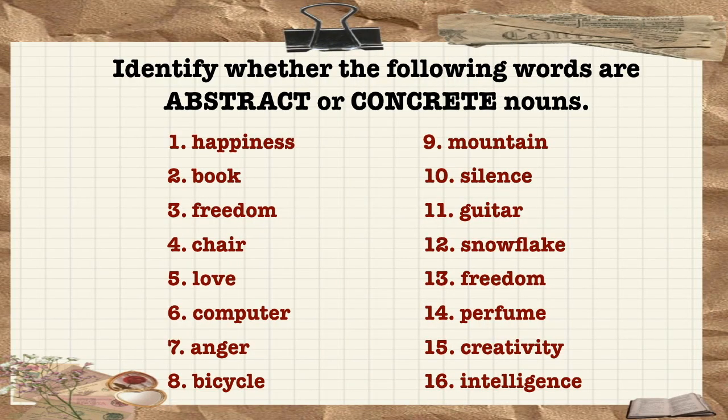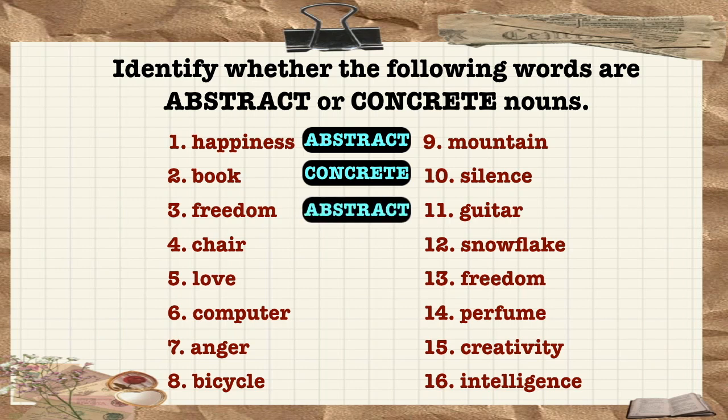Identify whether the following words are abstract or concrete nouns. The first word is happiness. It is an intangible concept, making it an abstract noun. Book is a concrete noun because it is a tangible object that can be seen and touched. Freedom exemplifies an abstract noun representing a fundamental human right or principle.